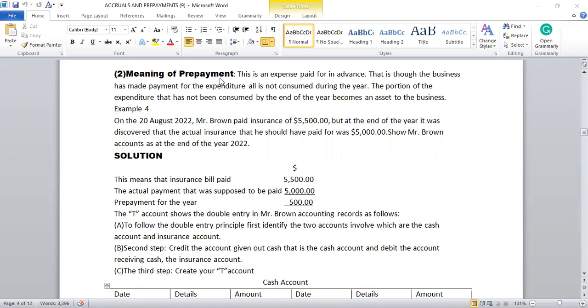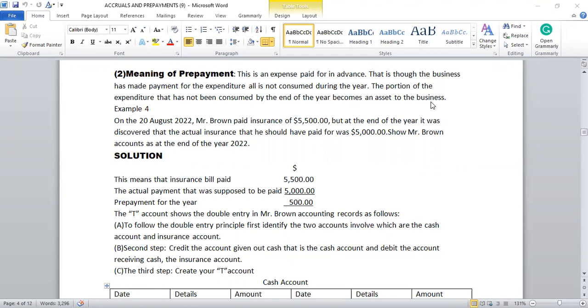First, the meaning of prepayment. What is prepayment in accounting? This is an expense paid for in advance. That is, the business has made payment for the expenditure, but it is not consumed during the year. The portion of the expenditure that has not been consumed by the end of the year becomes an asset to the business. Let me explain.